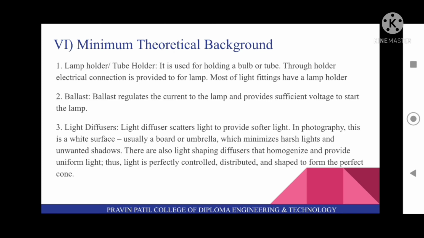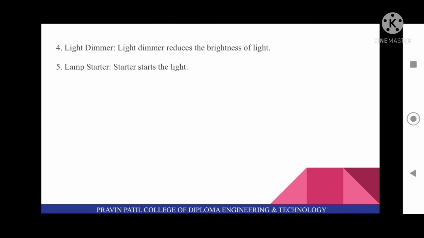Third accessory is light diffuser. So light diffuser scatters light to provide softer light. In photography, this is a white surface, usually a board or umbrella, which minimizes harsh lights and unwanted shadows. There are also light shaping diffusers that homogenize and provide uniform light. Thus light is perfectly controlled, distributed and shaped to form the perfect cone. Next one is light dimmer. So light dimmer reduces the brightness of light. And fifth accessory is lamp starter. So starter starts the light.